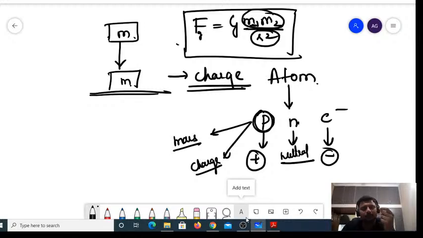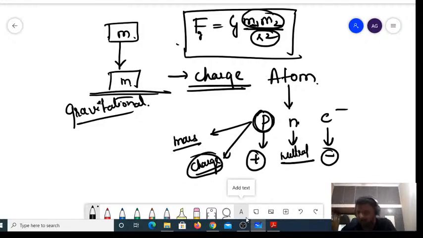So these elementary particles have the basic properties of mass and charge. Because of mass, any object is going to experience a gravitational force. Because of charge, any object is going to experience the electrostatic force of attraction or repulsion.